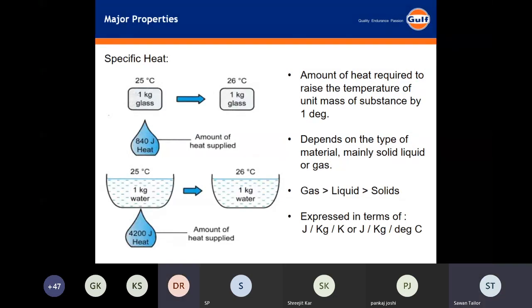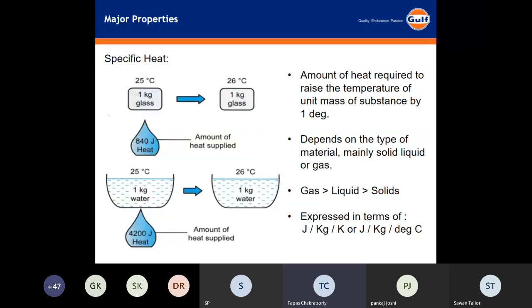Am I able to explain to you? I just want to add to what you have told. You have correctly told, gentlemen. The purpose of thermic fluid is that it absorbs heat from the source and then transfers the heat to the process.